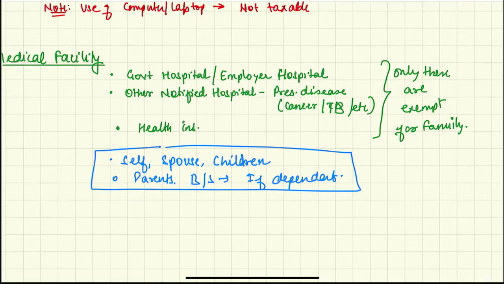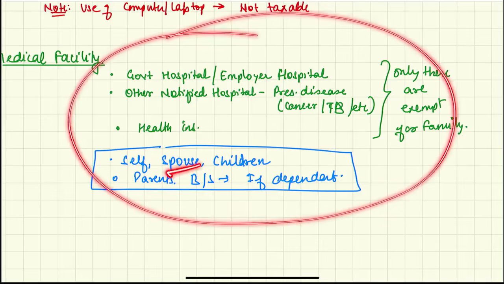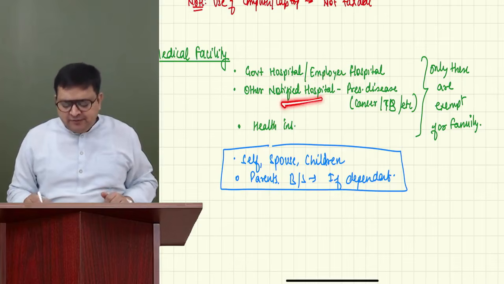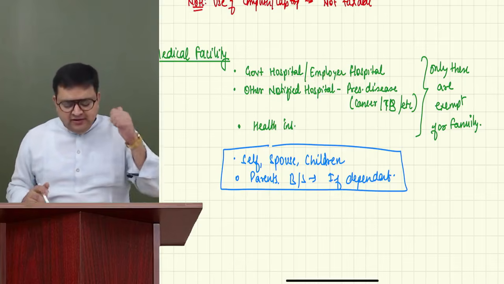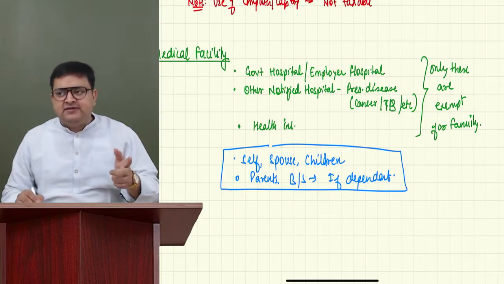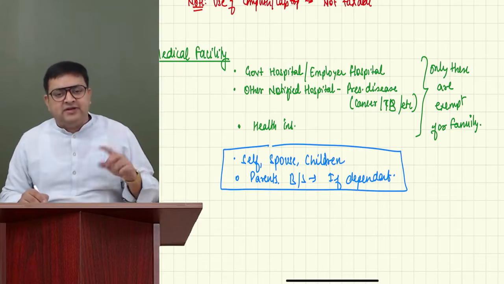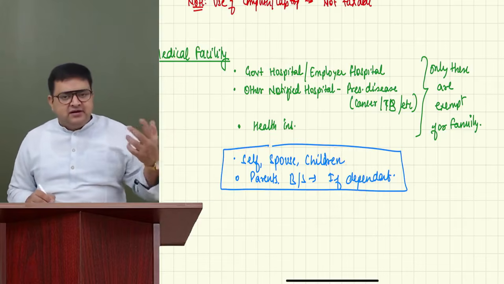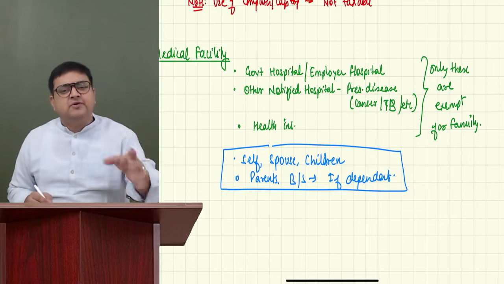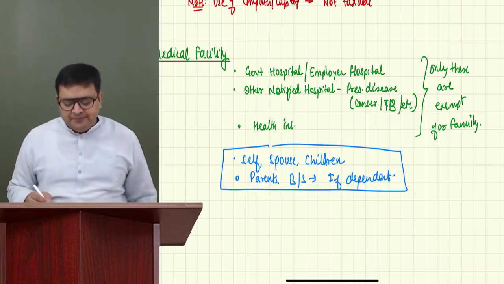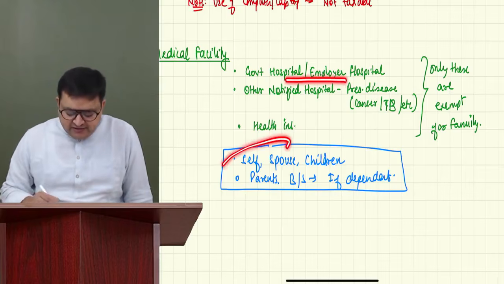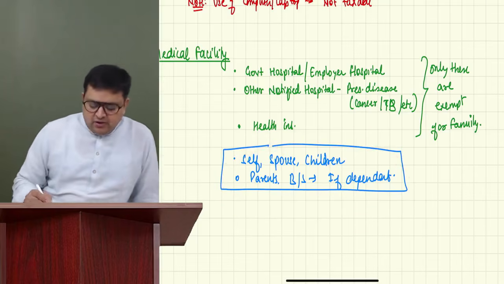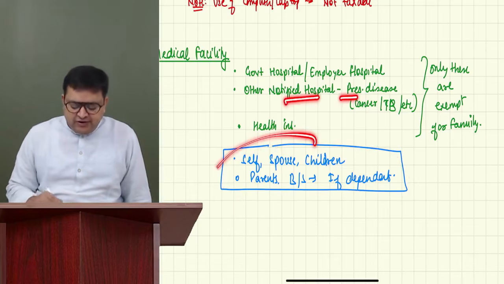Guys, all these conditions should be satisfied. Then only it is exempt. If it is not a government hospital, neither an employer hospital, nor for prescribed disease, make it taxable. Only in government hospital it is exempt, employer hospital it is exempt. But if the treatment is for mother-in-law, father-in-law, they are not family. Please make it taxable. If the treatment is of any uncle, cousin, etc., make it taxable, even if it is in a government hospital or employer hospital. So only these are exempt provided it is for family. Health insurance is exempt only for them. Or other notified hospital for prescribed disease, only for them it is exempt.